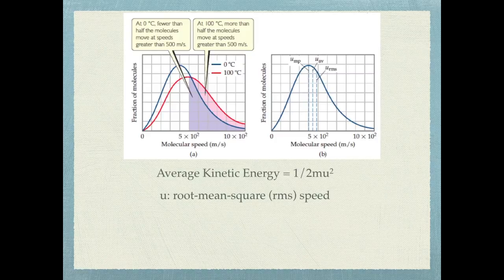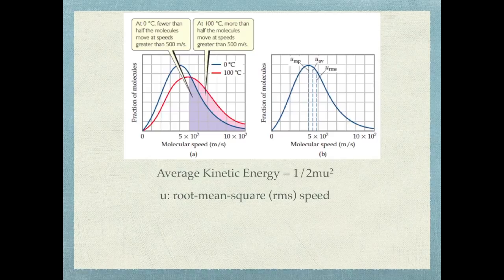Another thing to keep in mind that this graph notes is the fact that at 0 degrees Celsius, fewer than half of the molecules have speeds above 500 meters per second, while at 100 degrees Celsius, more than half have a speed greater than 500 meters per second. And so what that tells you is that while all molecules might not have an extremely high speed, on average, more of the molecules at higher temperature will have higher kinetic energies.